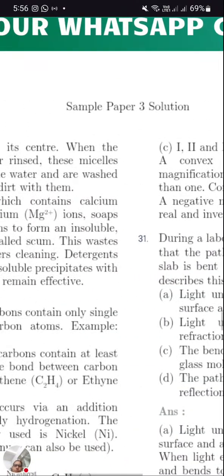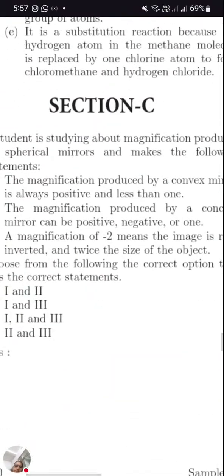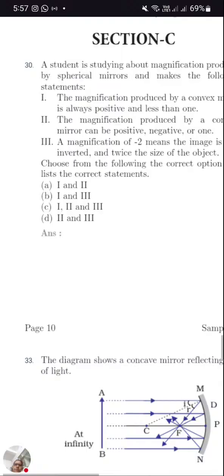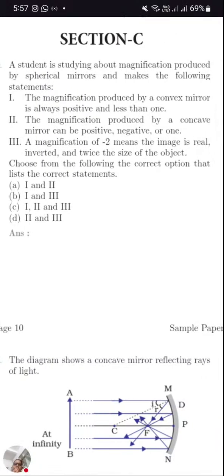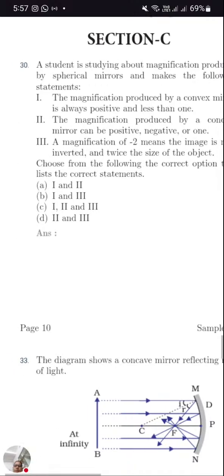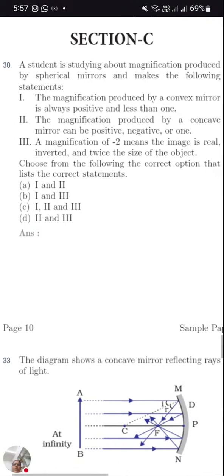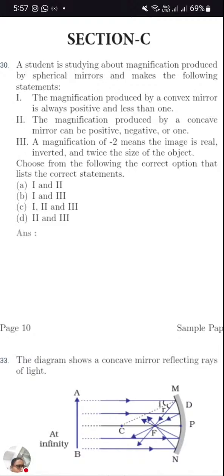First MCQ, section C. First question: a student studying the magnification produced by spherical mirrors makes the following statements. One, magnification produced by a convex mirror is always positive and less than 1. Two, magnification produced by a concave mirror can be positive, negative or 1. Three, magnification of -2 means the image is real, inverted and twice the size of the object. Which statement is correct? I'll give you a little time. Make your choice so that we will see the answer.